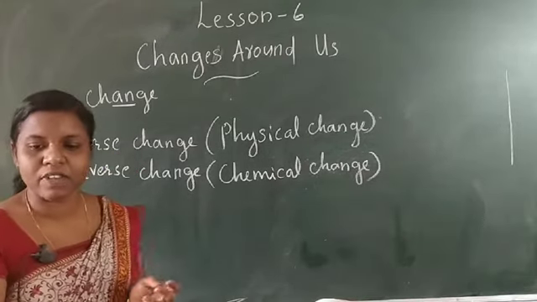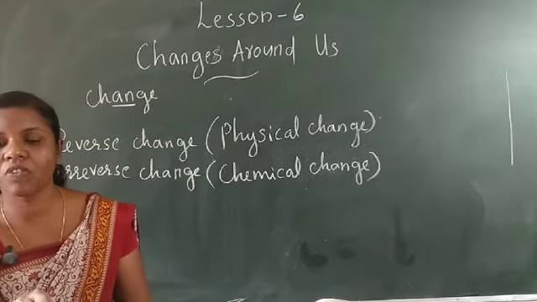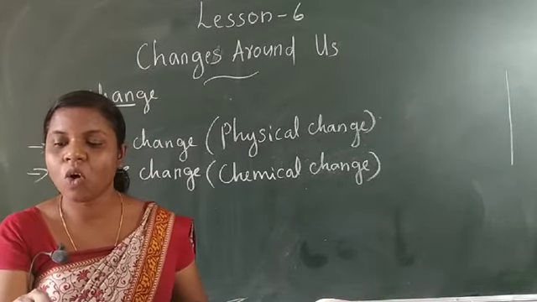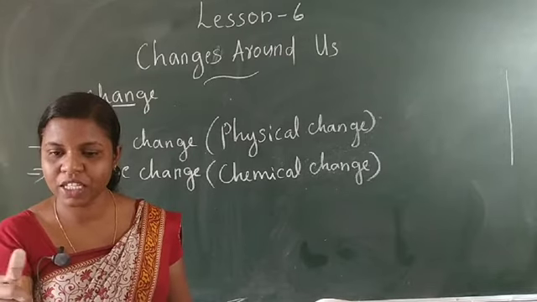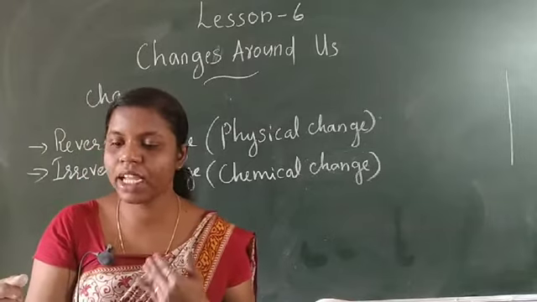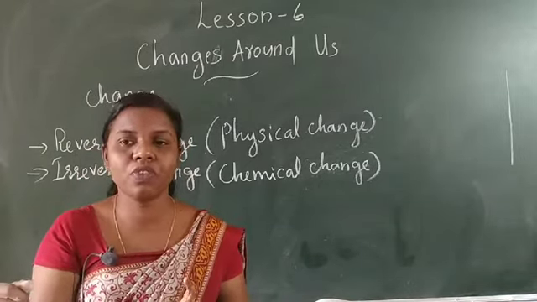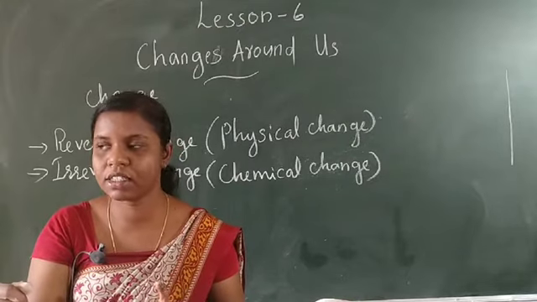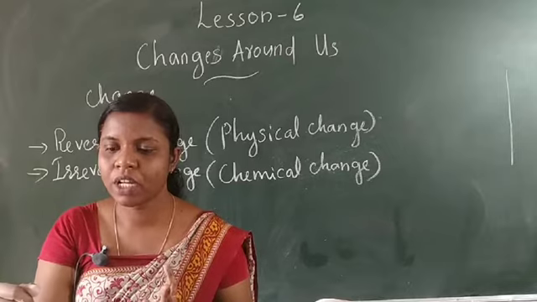A change which cannot be reversed, or in which we cannot get back the original state, is called an irreversible change. Examples: milk changes into curd, iron changes to rust, burning of paper, burning of wood, etc. These are examples of irreversible or chemical change.